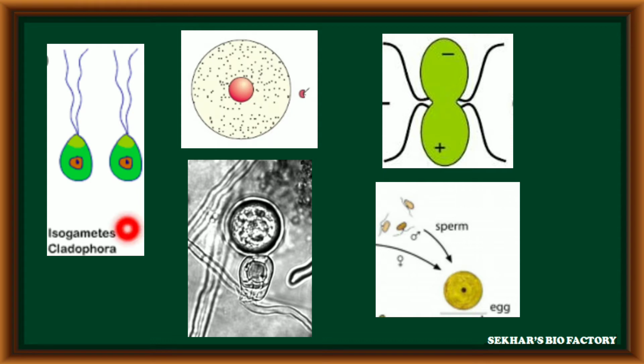These are the isogametes of Cladophora, anisogametes of Chlamydomonas, and oogametes of Fucus. In oomycetes, it is a large non-motile female gamete and a small motile male gamete. Chlamydomonas shows either isogamy or anisogamy. In Fucus, oogamy is present.